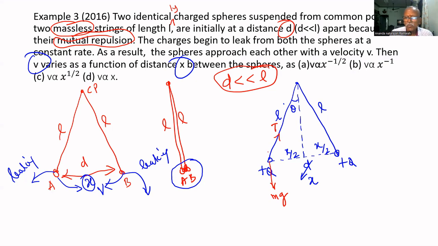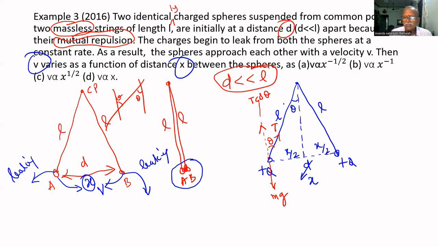That can be resolved into two components, one is this and this vertical. If you draw a line like this, two parallel lines, this is mathematics: if this is theta, then this is also theta. So if this is T, this is T cos theta. The upward component of the tension is T cos theta.